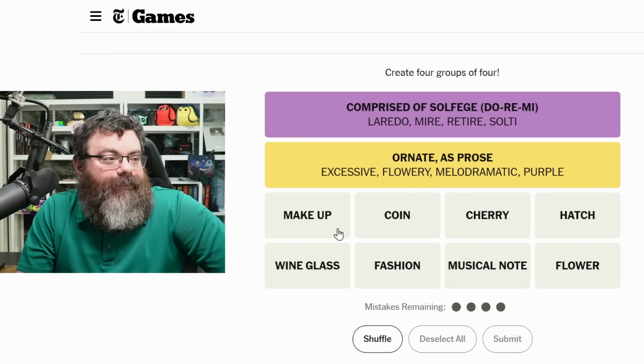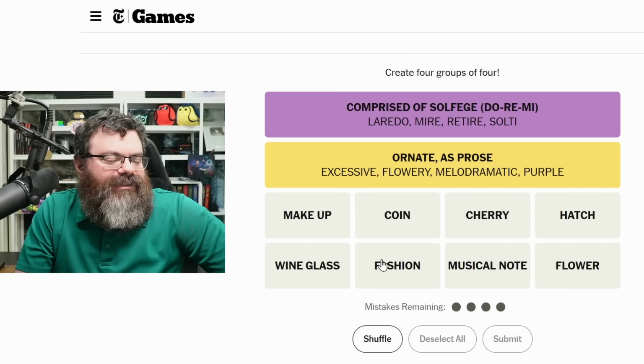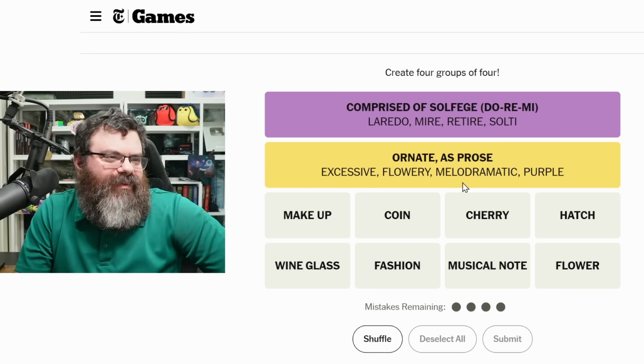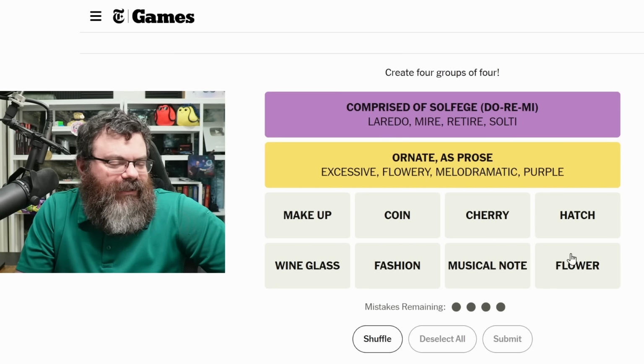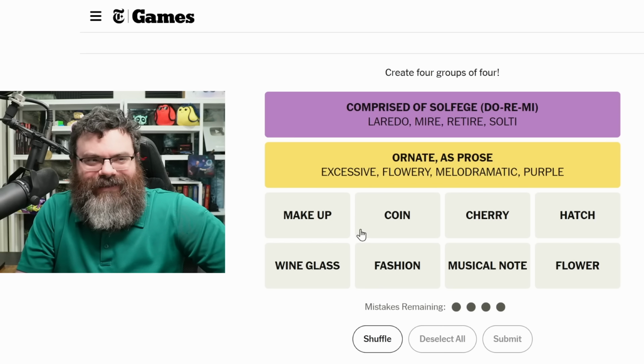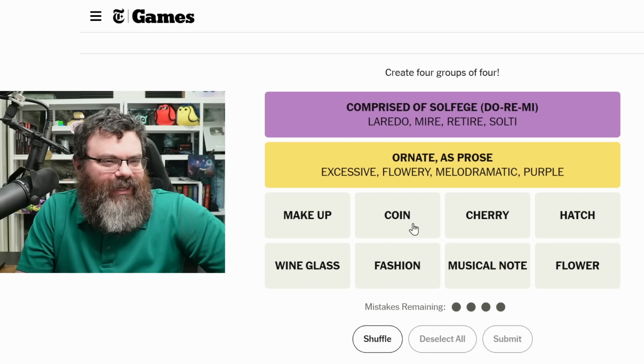Ornate as prose. Okay. Ooh, I'm going to be getting cheating accusations today. How did you know solfege and how do you know purple prose? I just knew it because I do these puzzles a lot and they like to reuse those categories. Anyway, coin, cherry, hatch.